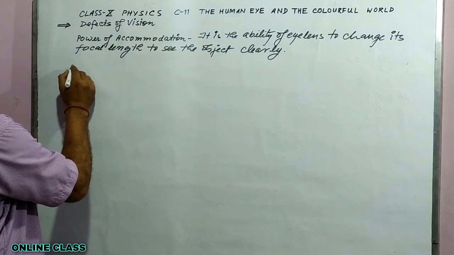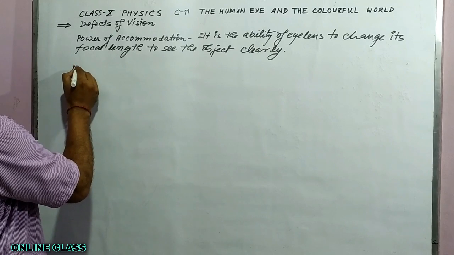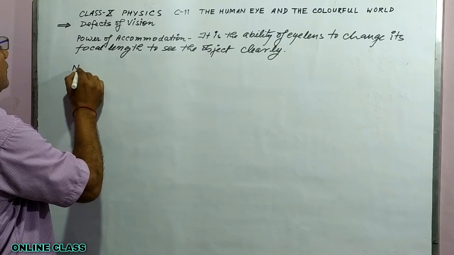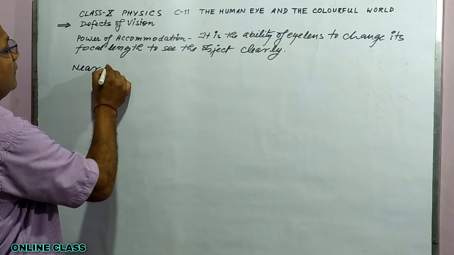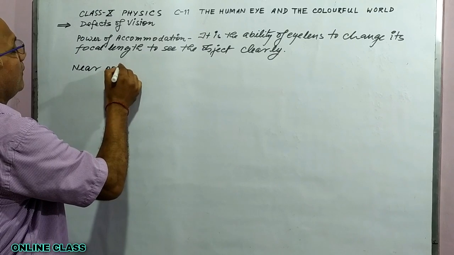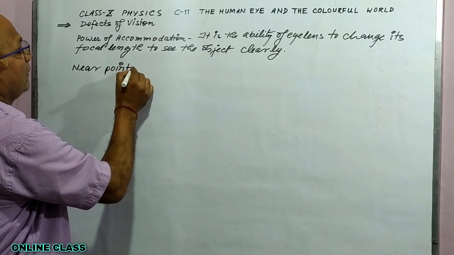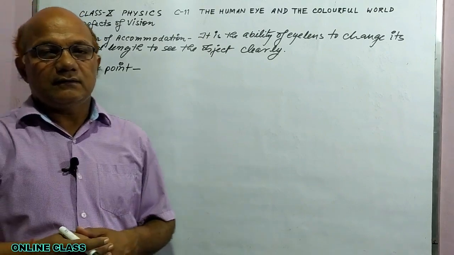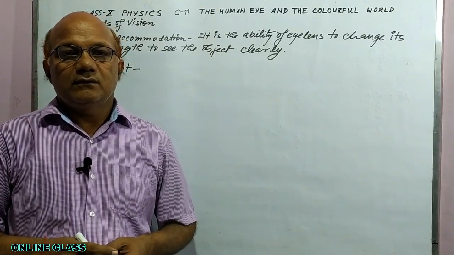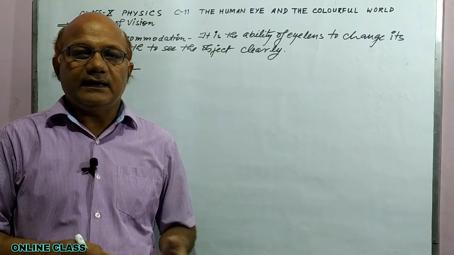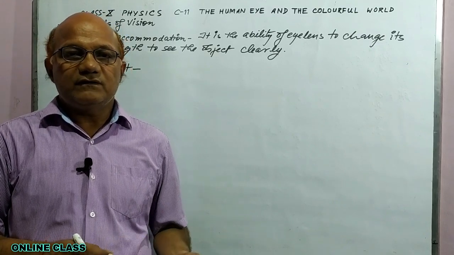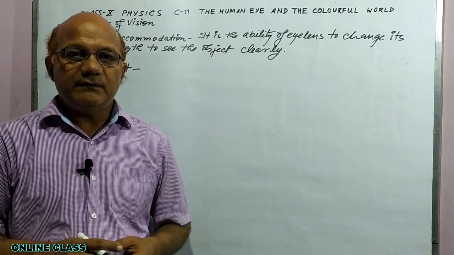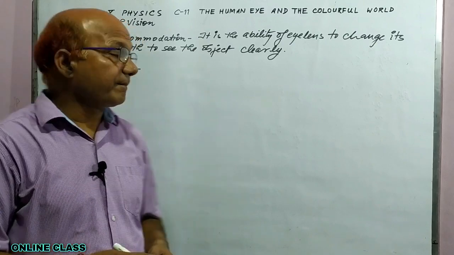One more term is near point. It is actually the nearest point of an eye from which the eye can see the object clearly without strain.